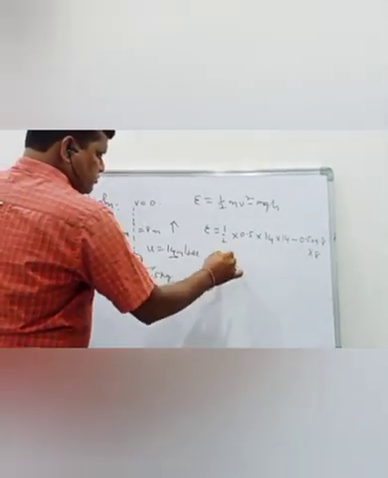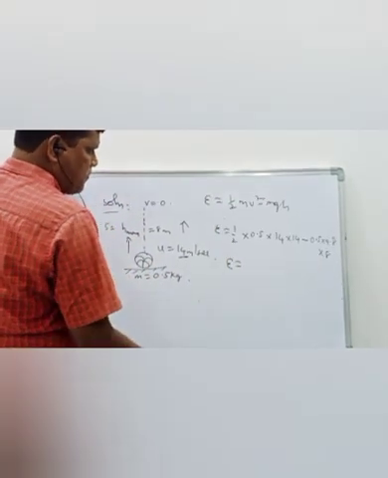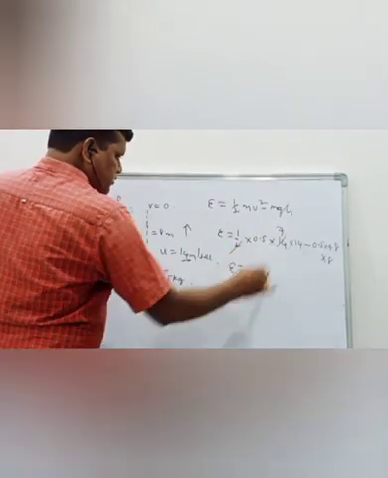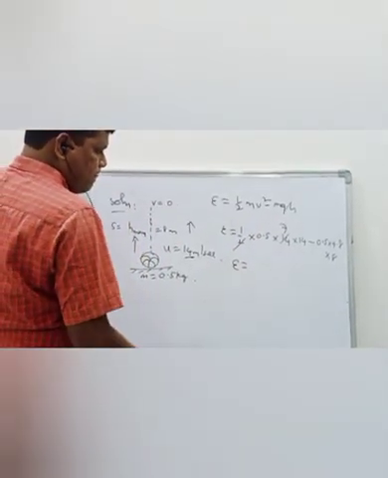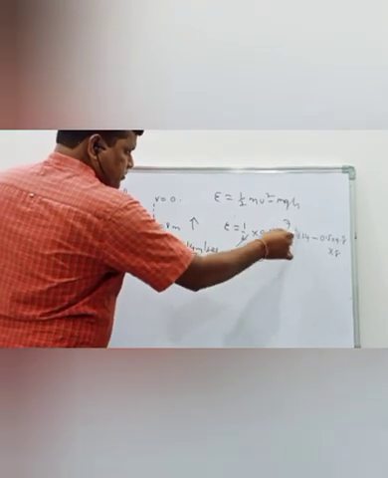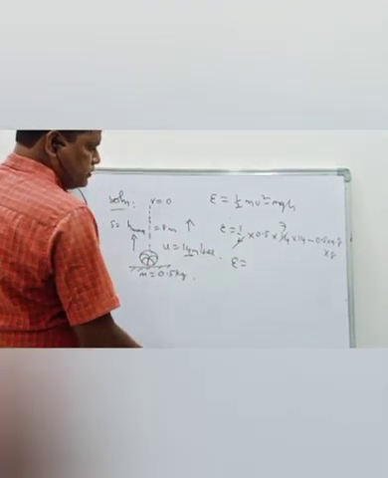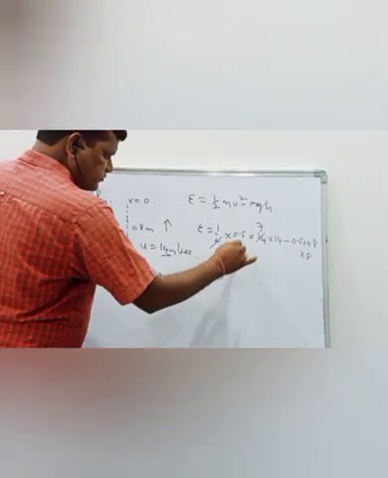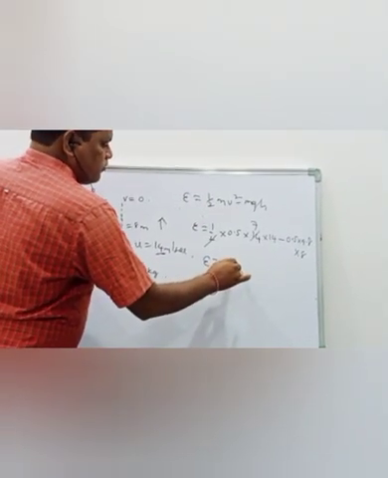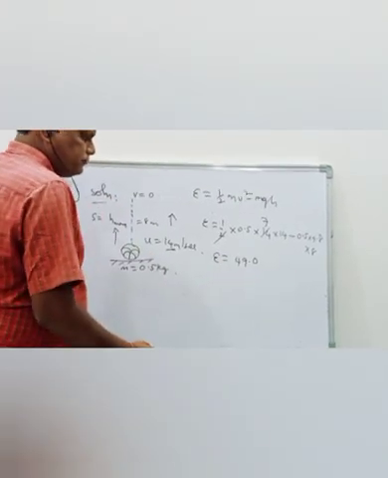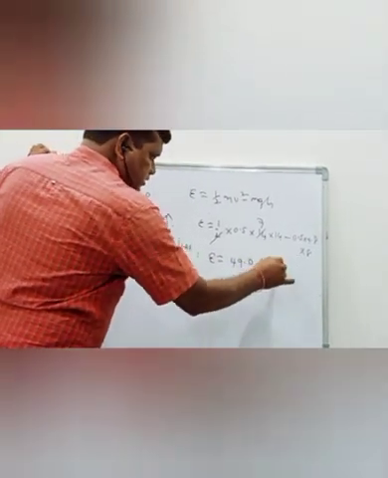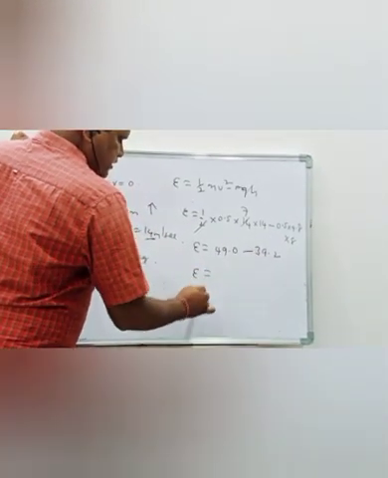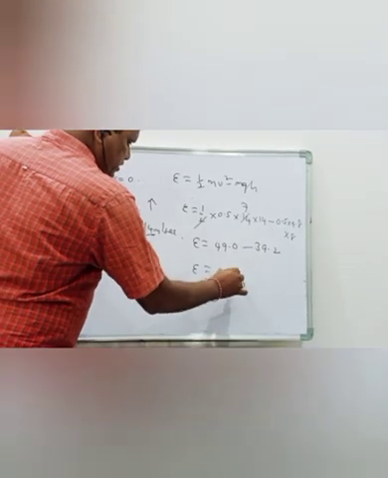Now E is equal to, here 14 by 2, 7 into 14 and then 0.5. So you will get 49.0 minus, after multiplying, 39.2, so you will get the energy as 9.8 joules.